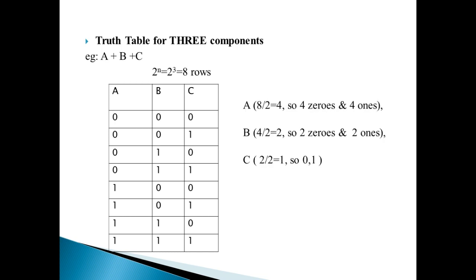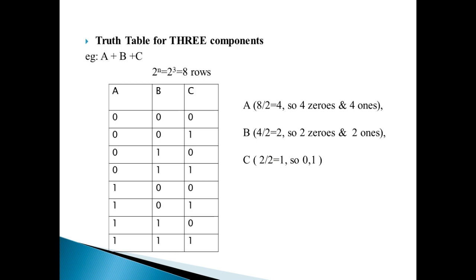The next column, that is B, will have zeros and ones half of the first column, completing 8 rows. That's why B has 2 zeros, 2 ones, 2 zeros, 2 ones. Then the last one has 0, 1, 0, 1, completing 8 rows in total.